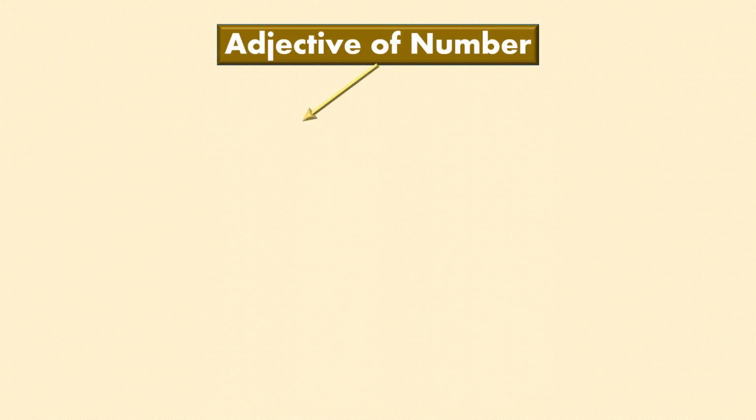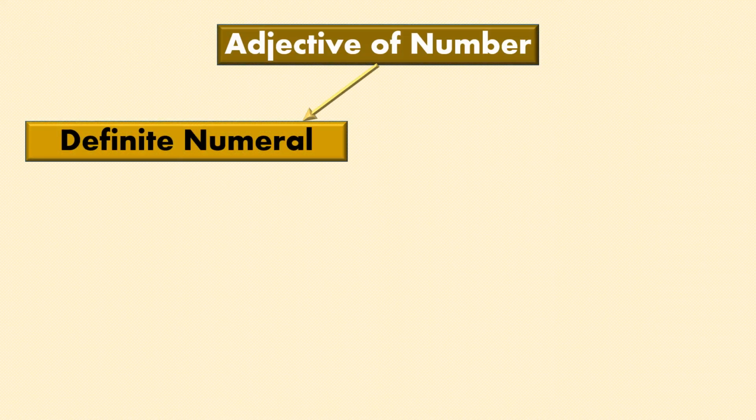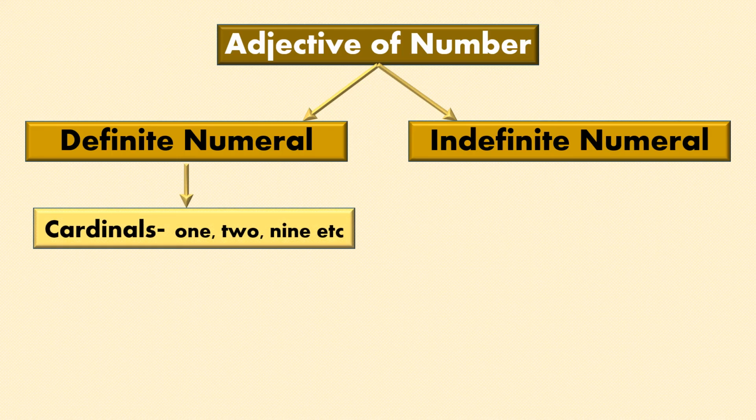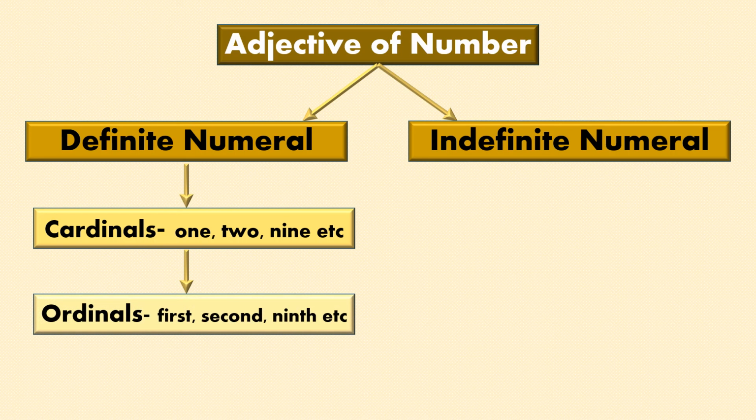Adjectives of number. They can tell you definite numeral or maybe indefinite numeral also. Definite numerals like cardinals, 1, 2, 9, etc. They are adjectives of number. And ordinal numbers also like first, second, ninth, etc.